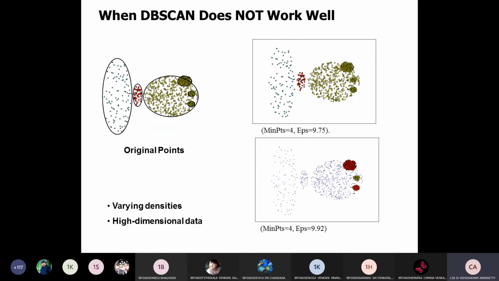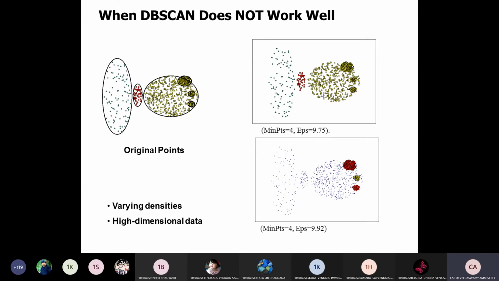It is based on densities, so when the density changes, the cluster groups automatically change, and it cannot deal with high dimensional databases. With a large volume of data in the database, it is very difficult.